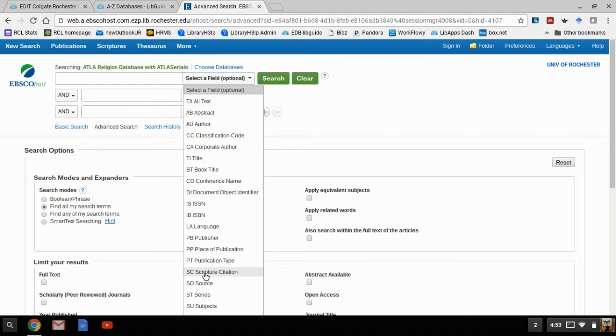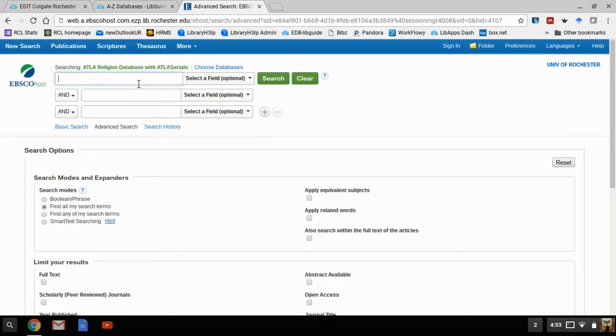So in this case, you could put in Galatians 12, and it will show you everything that people have written that is specifically about Galatians 12, which can be really great. In this case, I'm just going to show you sort of basic searching.